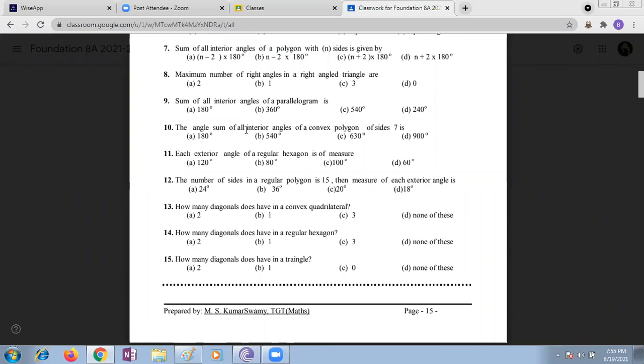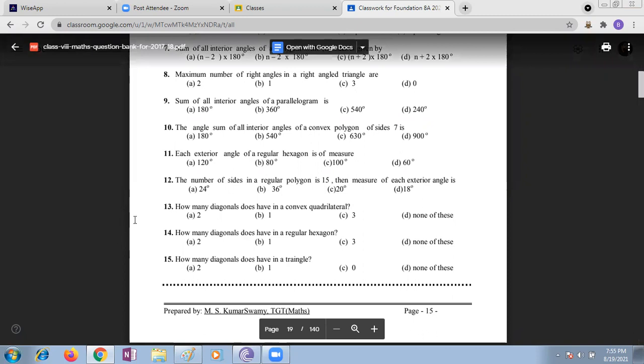Sum of all interior angles of a convex polygon of 7 sides. How are you supposed to find it using the formula, children? 7 minus 2 means 5, 5 into 180 is 900 degrees. Very good. Next, Manideep should answer.